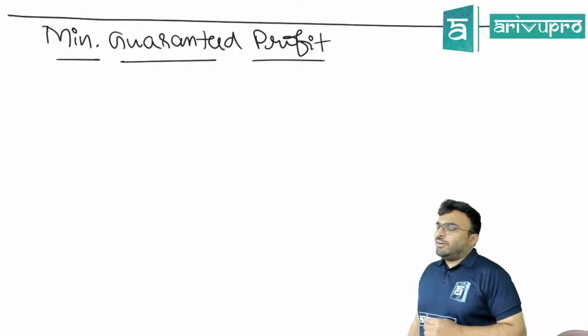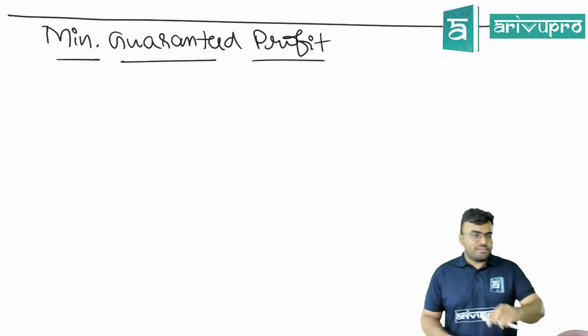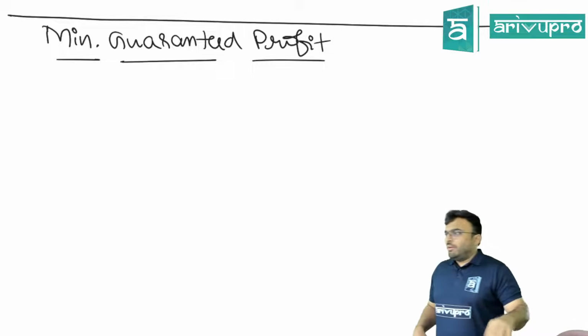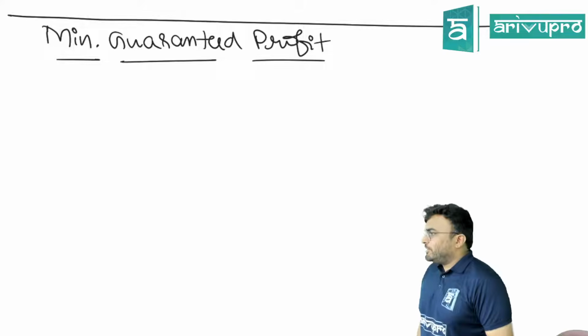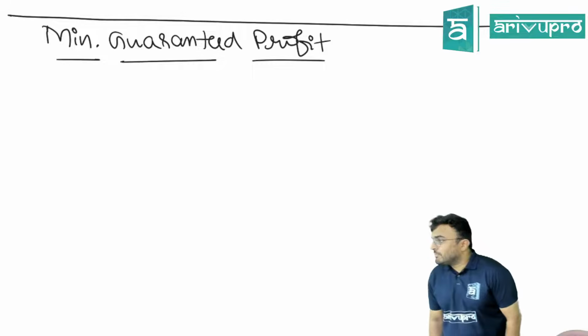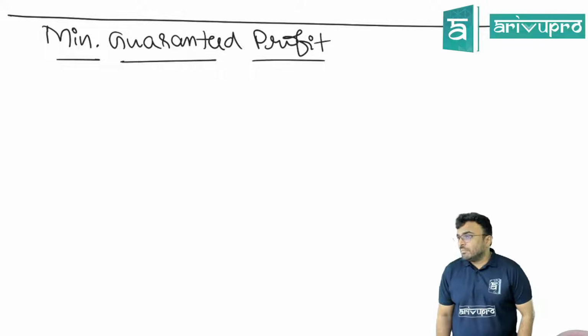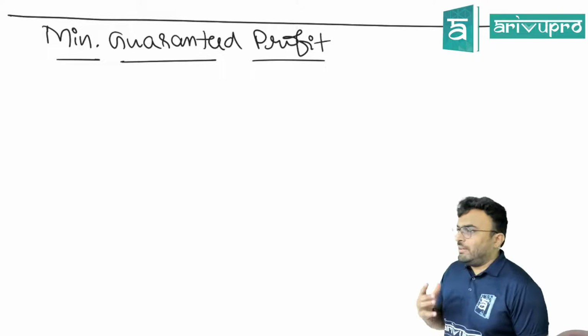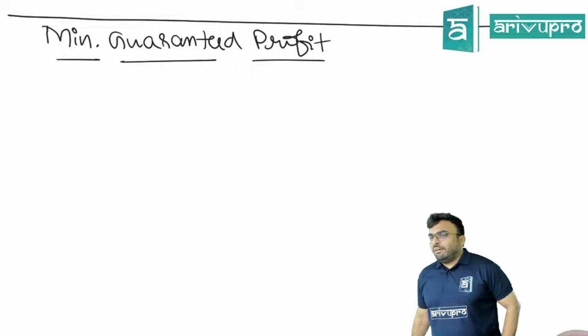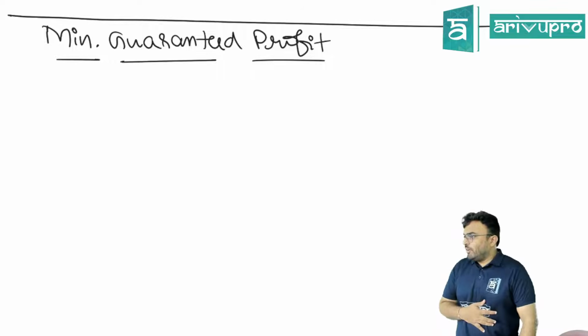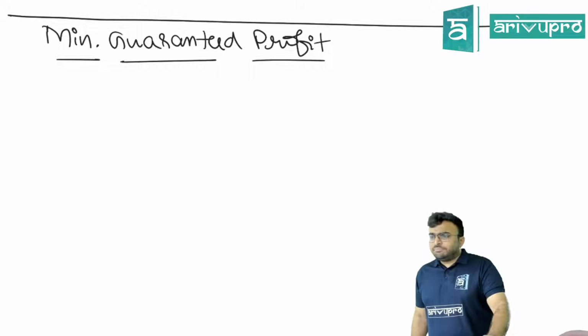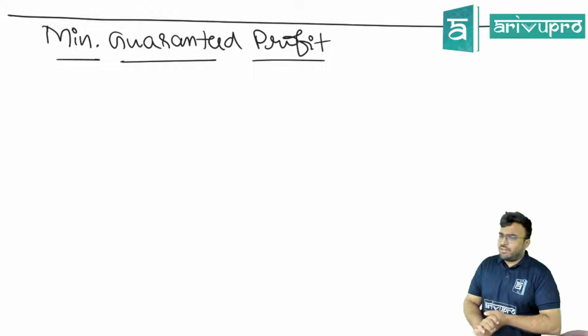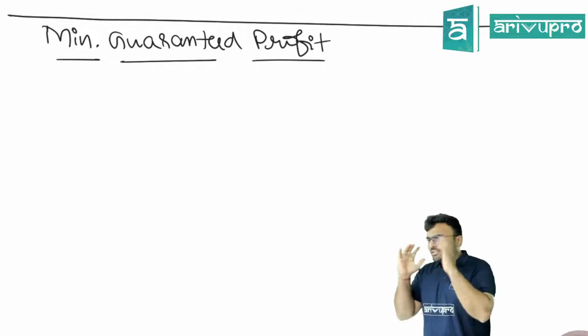Now tell me guys, what is this minimum guaranteed profit? A firm promises the partner. Now see, imagine you are starting one firm over here. Let's say you are planning to manufacture chocolates.